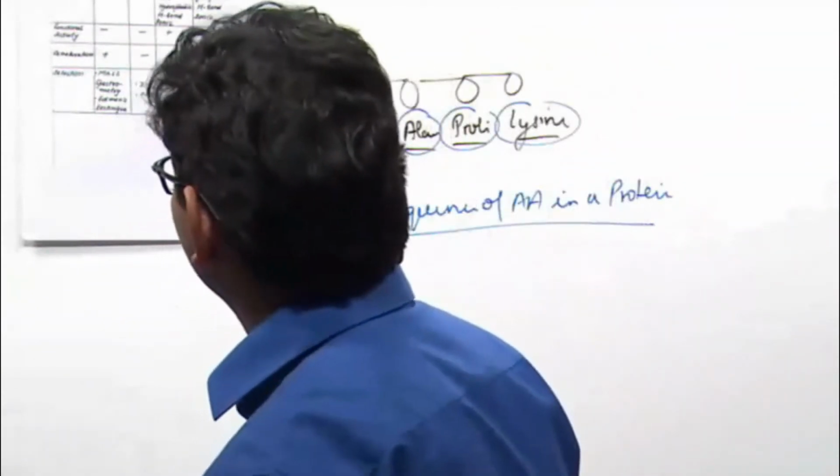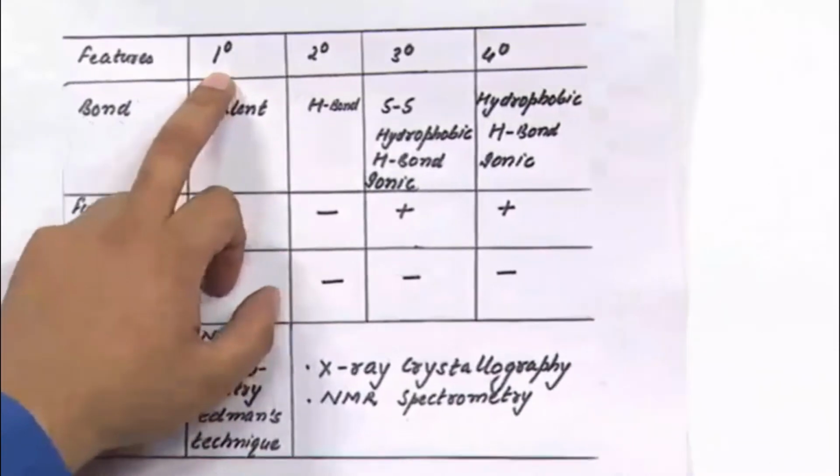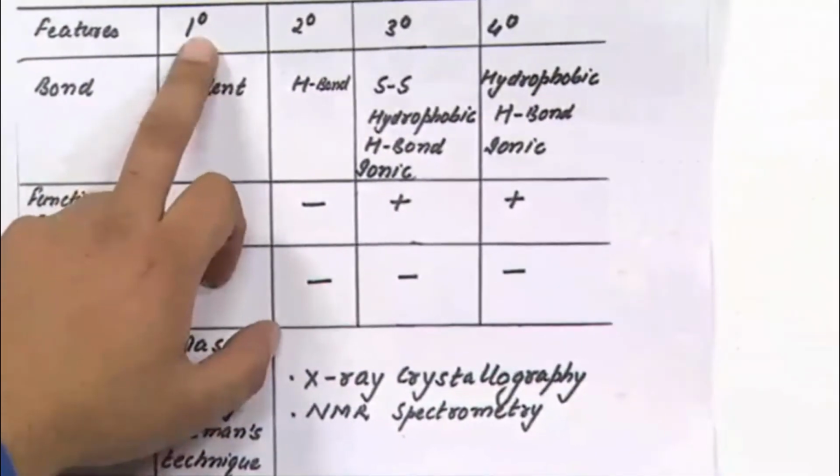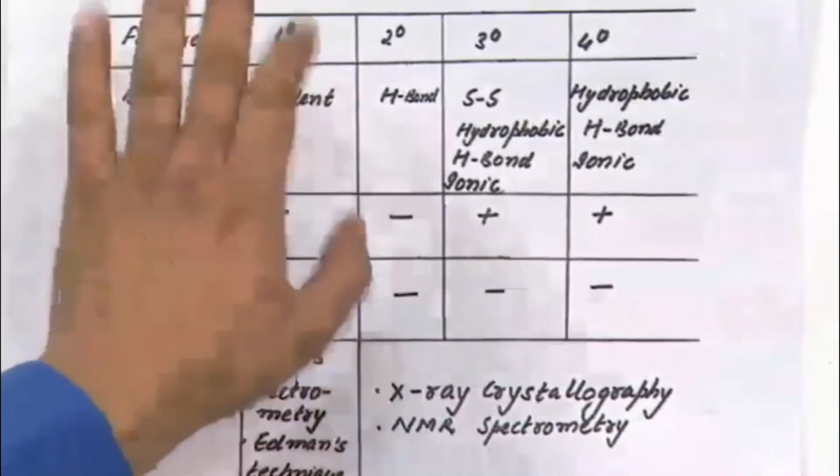So first of all, we know about primary structure. Primary structure means the sequence of amino acids in a protein, and this is stabilized by which bond? Peptide bond, or covalent bond.